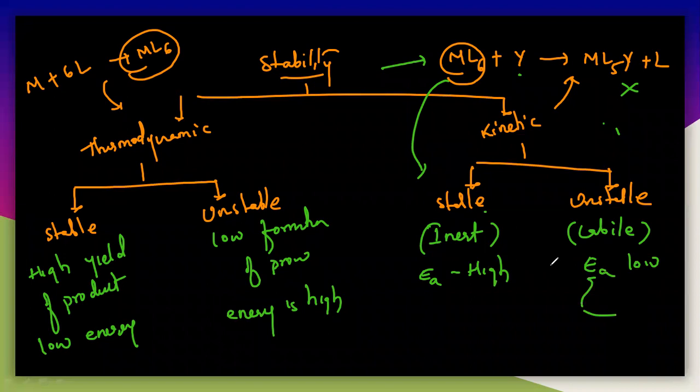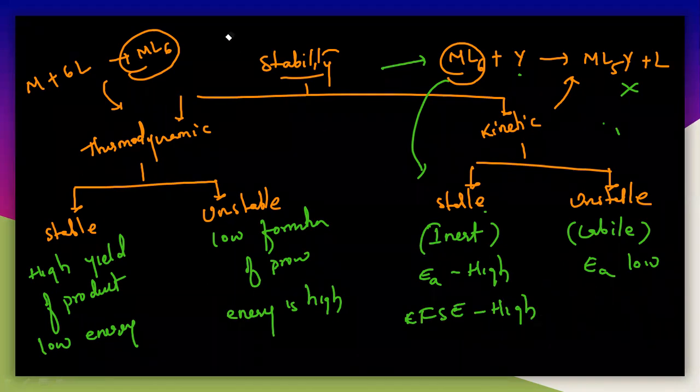But we can also decide stability and instability, inert and labile, with the VBT theory and the CFT theory. In CFT theory, if the CFSE value is high, stability increases, so the activation energy is high, meaning the CFSE value must be very high. But in the other case, the CFSE value must be very low.